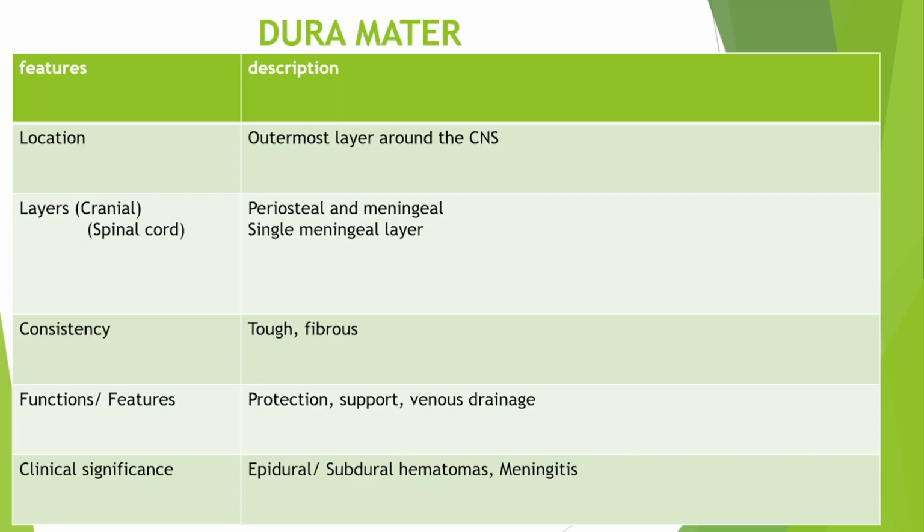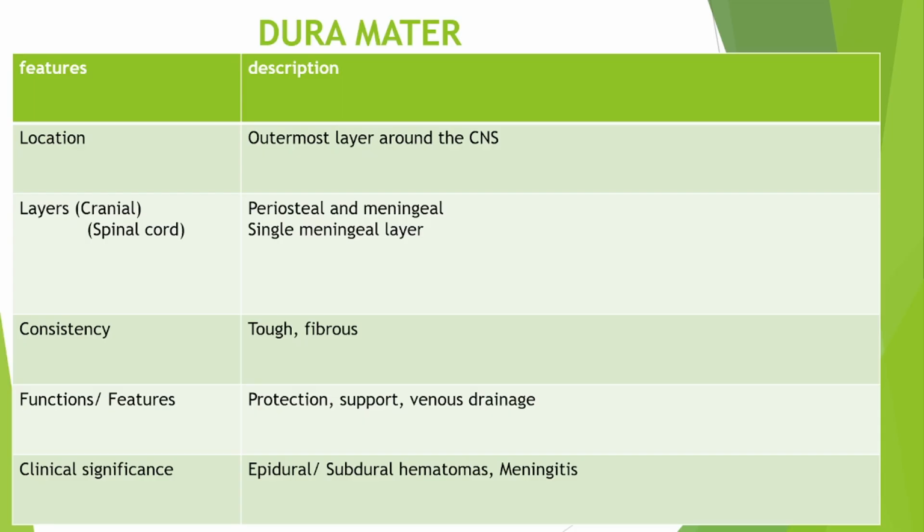Then we have the tentorium cerebelli, a horizontal fold that separates the cerebrum from the cerebellum. Then we have the falx cerebelli, a small vertical fold between the two cerebellar hemispheres.